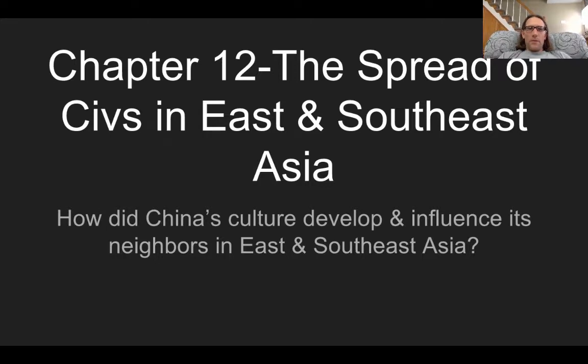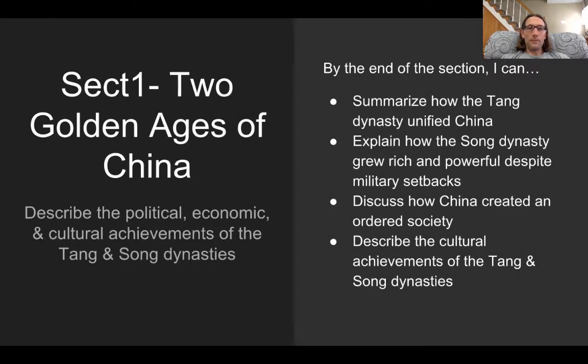Chapter 12, the spread of civs in East and Southeast Asia. How did China's culture develop and influence its neighbors in East and Southeast Asia? So again, be focusing on how China's culture developed through these different sections. And then as we get into Korea and Japan and the rest of Southeast Asia, how are they influenced by, so again, that cultural diffusion.